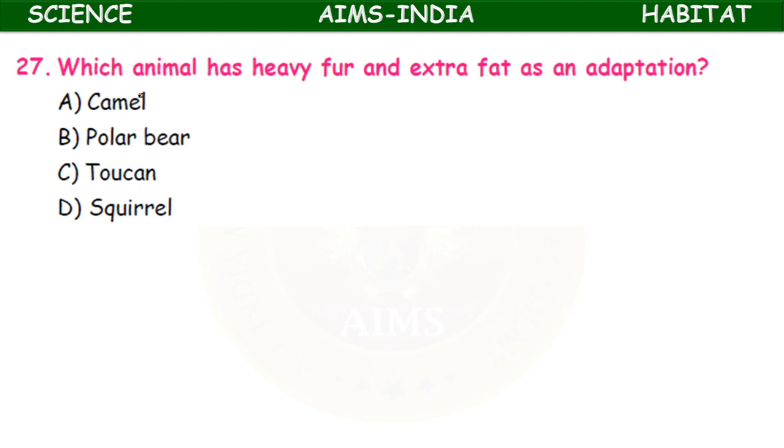Which animal has heavy fur and extra fat as an adaptation? Camel, polar bear, toucan, squirrel. It's a polar bear, which possesses thick, heavy fur and extra fat beneath it. It is called blubber in whales.